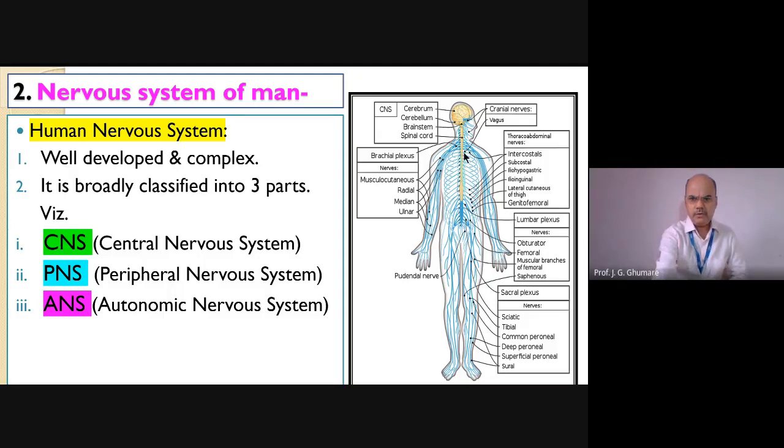Then we have whatever is shown in blue color here. These are the nerves which start from either the spinal cord or the brain, and they go to different parts of the body. Nerves we already discussed: a nerve is a bundle of nerve fibers, and these nerves constitute the peripheral nervous system. Some organs, like the heart and kidneys, work automatically in the body. Nerves are supplied to these particular parts, they do the work automatically, and this is called the autonomous or autonomic nervous system. One by one, we want to discuss. So first, we'll discuss the central nervous system.